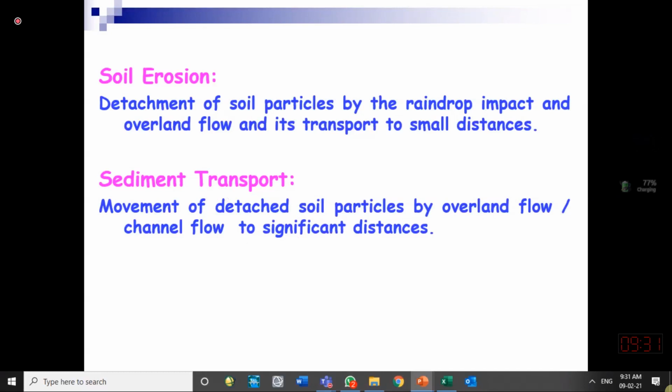The difference is that overland flow is usually the flow over the surface of the land in thin sheets. Its depth is not very high. We don't see it moving in a kind of channel. Channel flow is when the flow has sufficient depth which can be measured. We say now channel flow has occurred. There is a difference of depth between the overland flow and the channel flow. Channel has considerable depth with respect to width, while the overland flow has very small depth with respect to the width of that area.